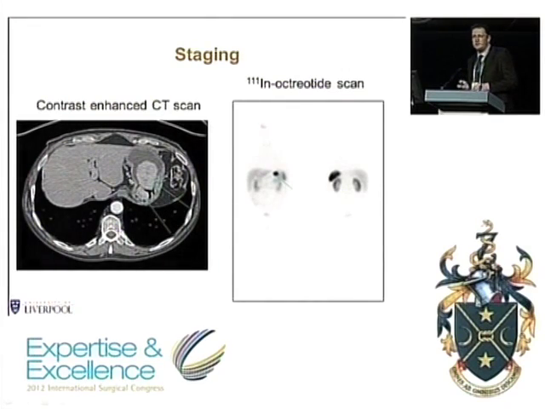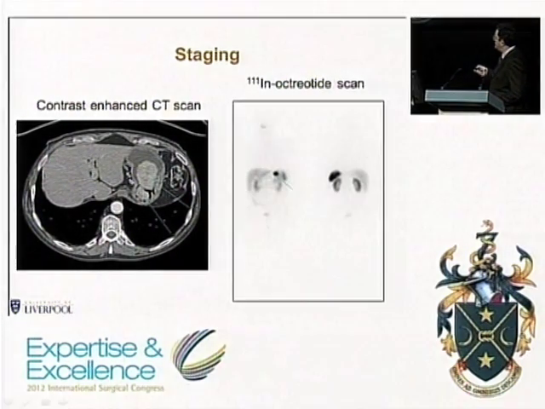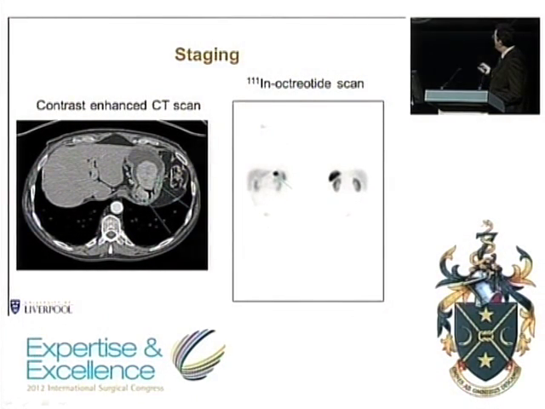But on this occasion, the staging investigations were a little bit different. So on the CT scan, you could see the 2 polyps quite nicely within the stomach, but there was no evidence of metastatic spread in the liver. And on octreotide scan, you can see a hot spot there in the fundus, top of the stomach, which was from these tumours.